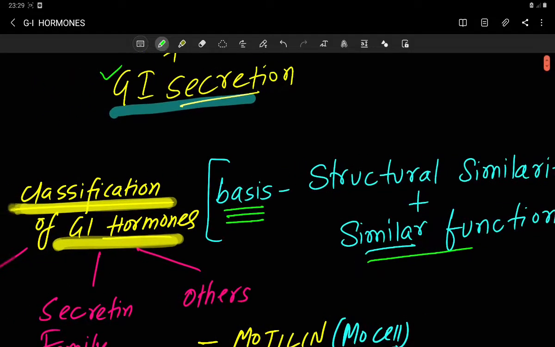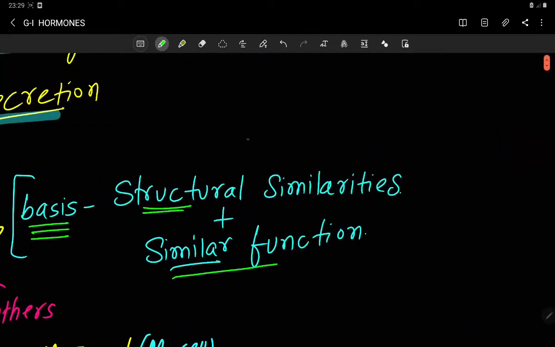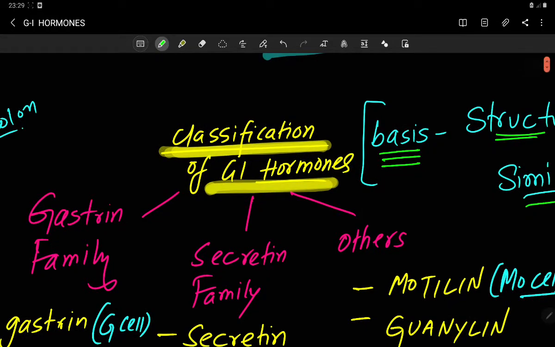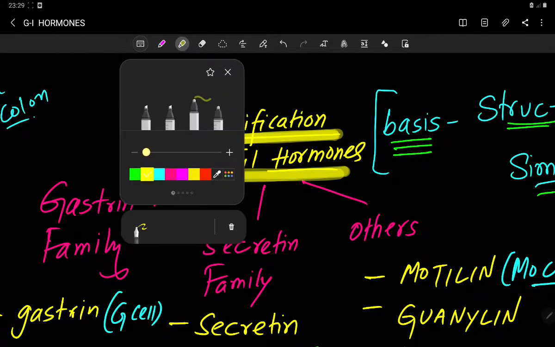That means, is there any structural similarity between hormone A and B? Then A and B are put into the same family, with a little bit of the same functions also. So on this basis, the GI hormones are classified into three main categories.